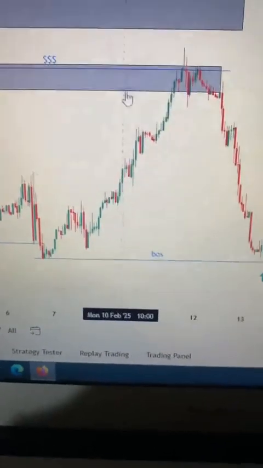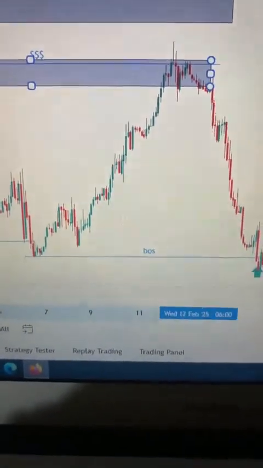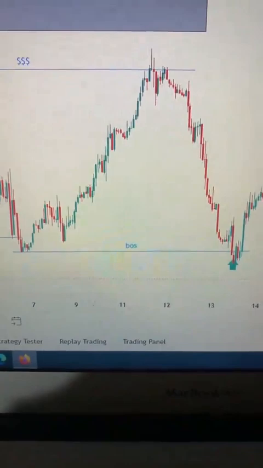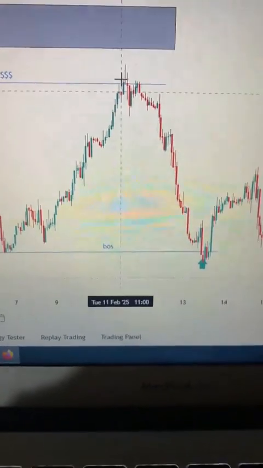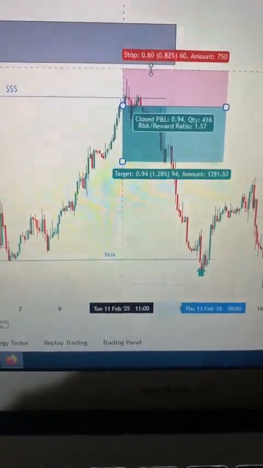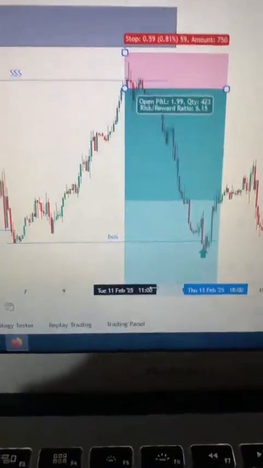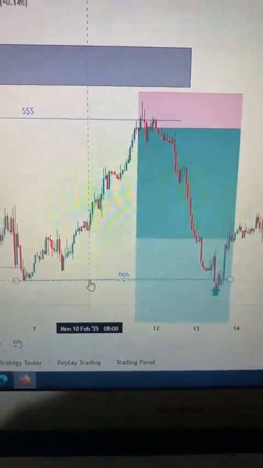Just like this. The smart money traders, what happened? Liquidity sweep. The moment price sweeps the liquidity, what happened? We put our stop loss above the liquidity sweep. And what happened? The rest was story. Can you see it? Very, very neat.